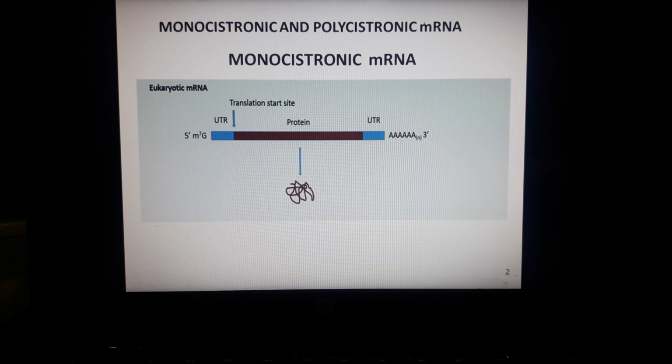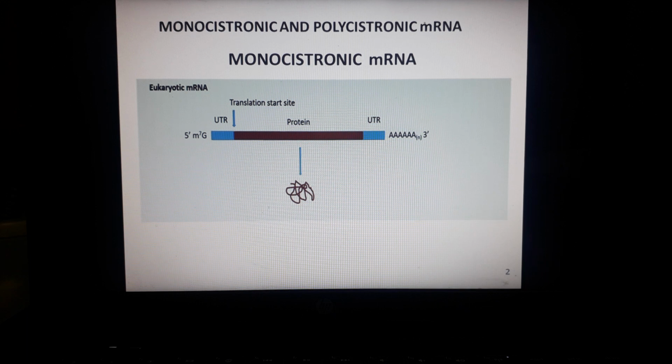These series of changes are known as post-transcriptional steps, or post-transcriptional processing. The steps involved in this processing are: number 1, 5' capping; number 2, 3' polyadenylation; and number 3, splicing together of exons if introns are present. So this was the brief overview of the monocistronic messenger RNA.